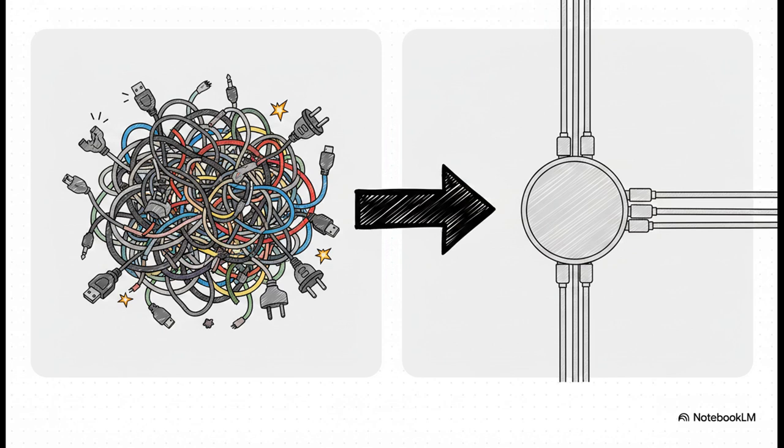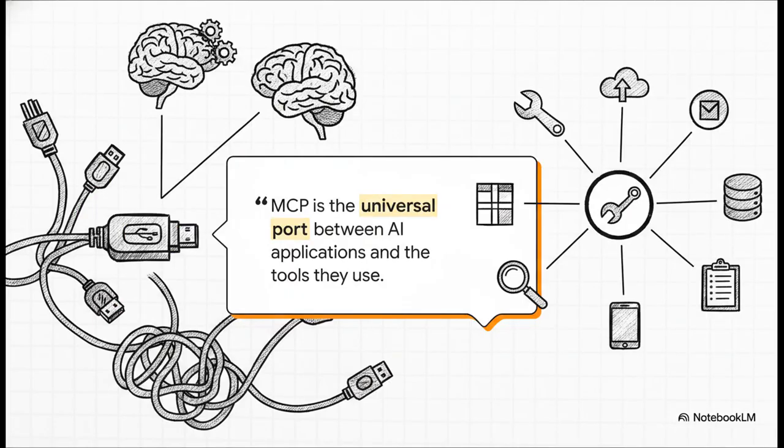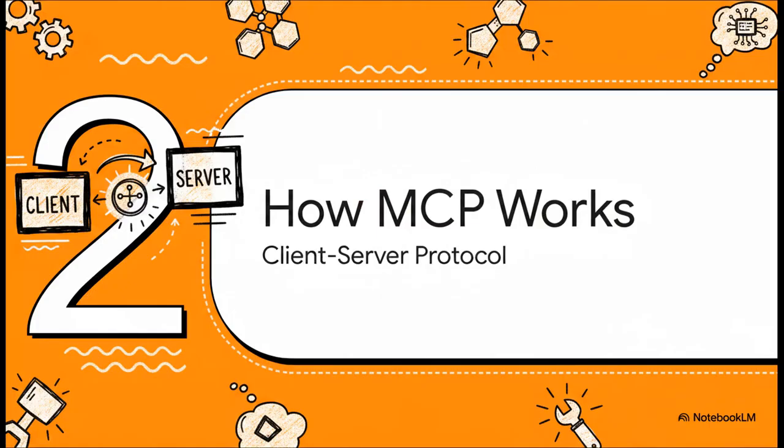But MCP brilliantly collapsed this math. It turned that nightmare into an M plus N solution. Every AI app implements the client once, every tool ships a server once, and boom, everything composes automatically. It drops 1,000 custom connectors down to just 110 standard ones. Anthropic, the folks who originally developed the protocol, honestly hit the nail on the head. They call it the USB-C for AI. Just like USB-C ended the absolute misery of proprietary device cables we all used to suffer through, MCP acts as the universal port between any AI application and any external tool. Any AI that implements it can use any MCP server. It's really that simple.